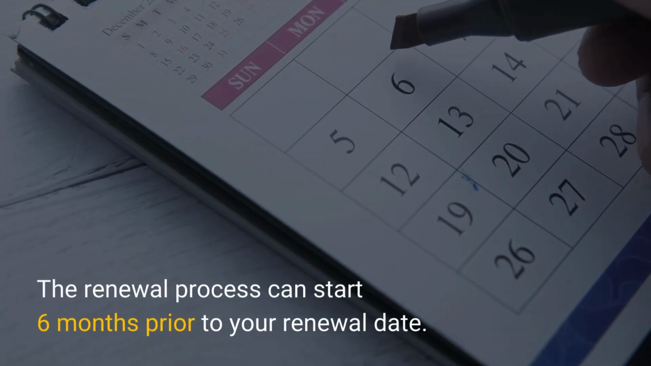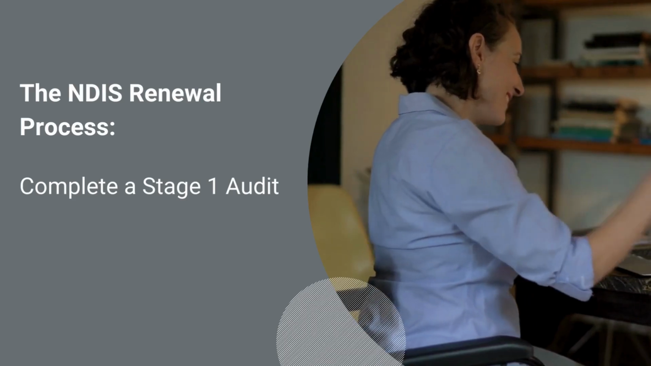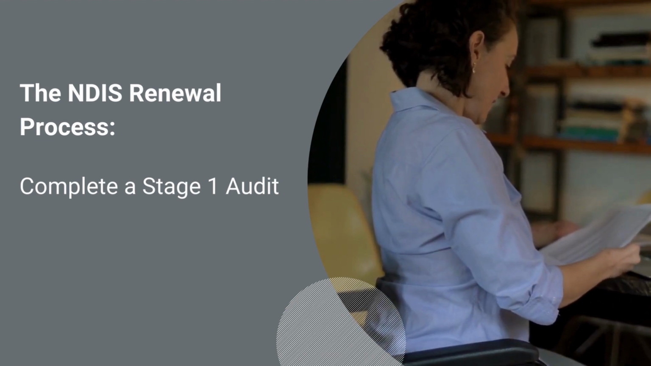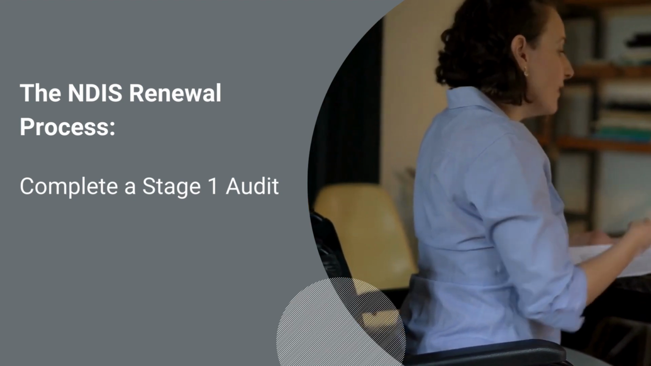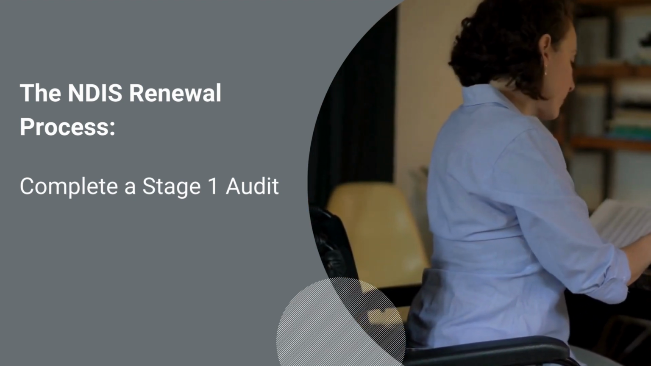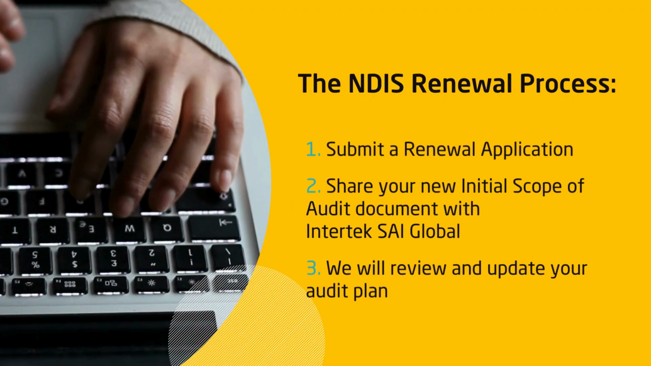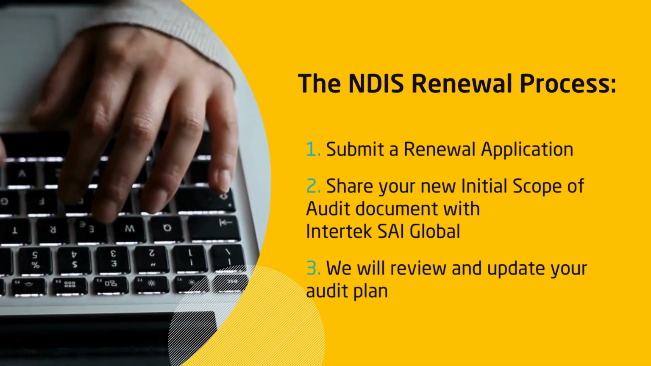The process can start 6 months prior to your renewal date. Your first step is to then complete a Stage 1 audit. We will review your most recent self-assessment and determine your organization's readiness to proceed to recertification. This will also provide you with valuable insights on any areas that might need to be addressed before you undertake the recertification. You need to submit a renewal application, including a self-assessment, to the NDIS Commission to commence this process.